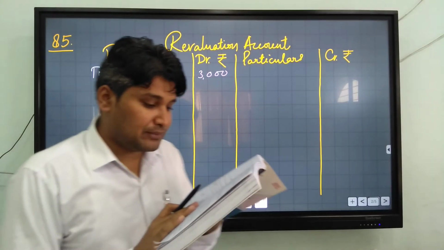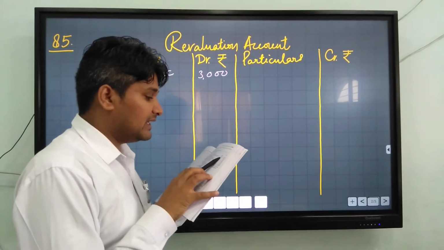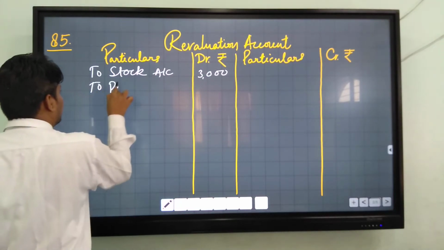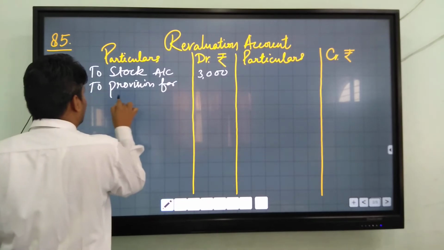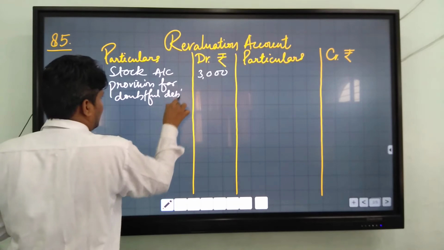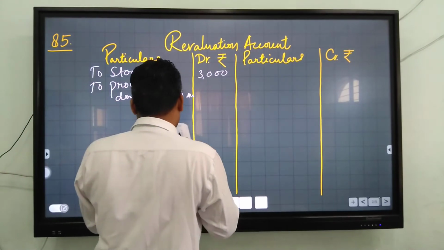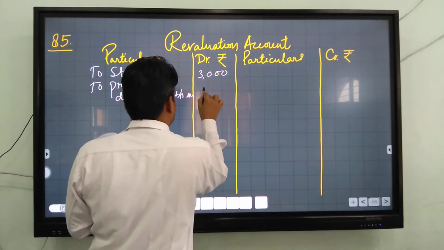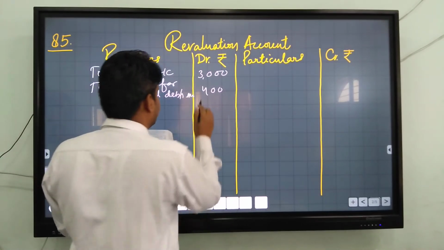Next adjustment, provision for doubtful debt was to be made at 2,000. 1,600 is already given in the balance sheet. Then you have to write to provision for doubtful debt account. 1,600 already created and 2,000 required. The difference between them is 400.